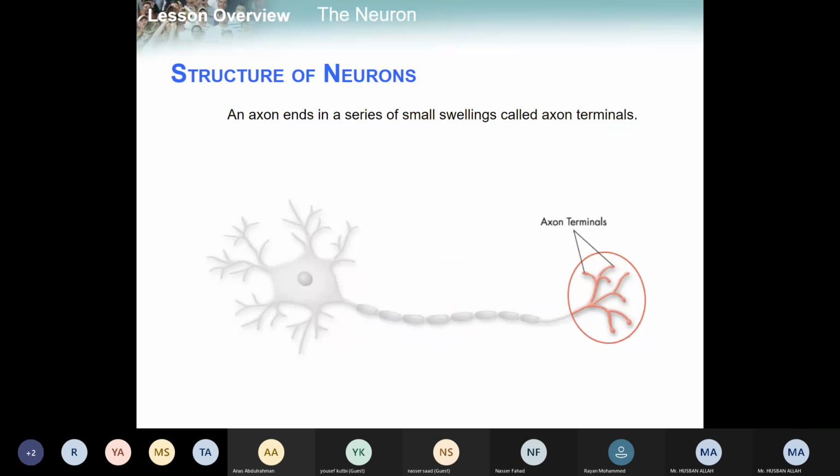The axon ends in a series of small swellings called axon terminals. Terminal means a point which terminates something, a point which ends something. So the axon terminal is the point at which the axon ends. This part looks like detritus, but it is not detritus. It is a part of the axon.